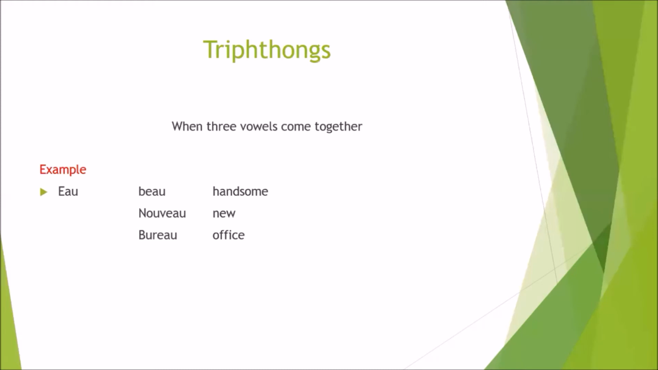Next is triphthong, when three vowels come together. The first is EAU. When these three vowels come together, it has sound O. First is beau, means handsome. Next is nouveau, new. Next is bureau. The sound is O, meaning is office.